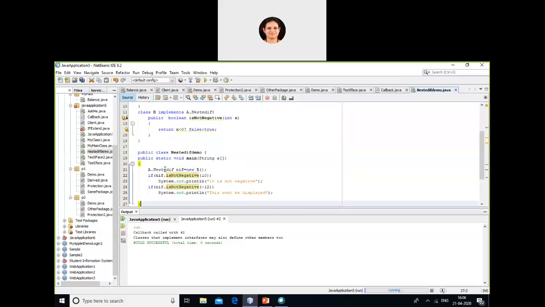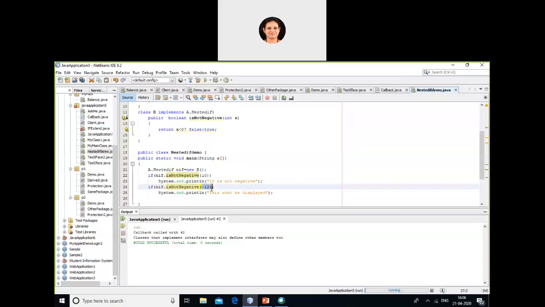See here. What am I doing? I've created an object of this interface. Then I'm passing 10 as a value. Now it's going to come over here, read the value of 10. If it is less than 0, it will return false, else it will return true. So the first case, when I pass 10, it is going to return true, correct? So it's going to print 10 is not negative. So condition is if not negative, means if the condition is true, then it is going to print this.